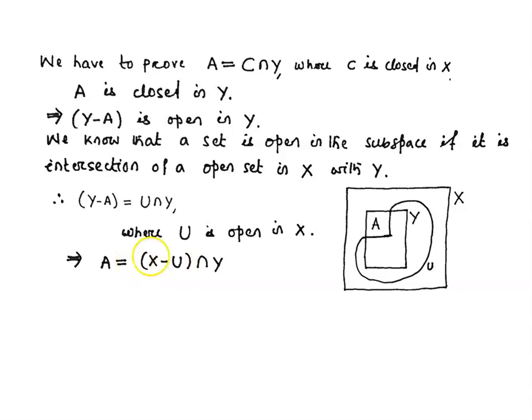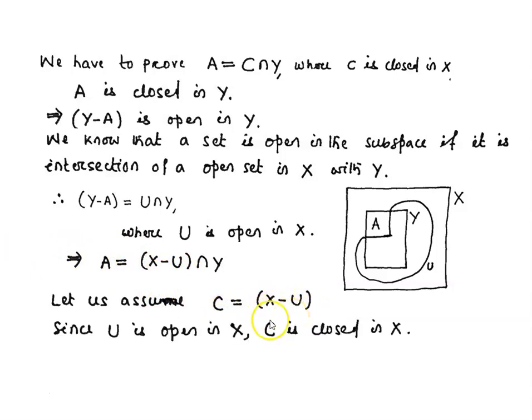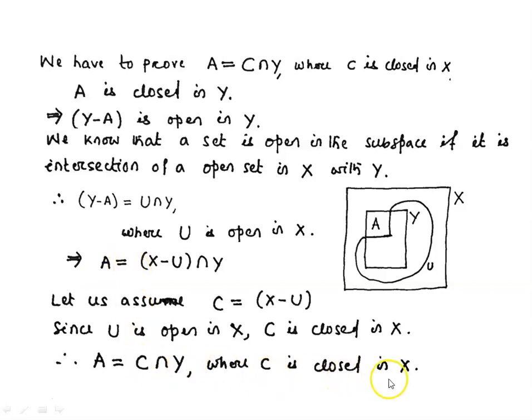Let us assume that this X minus U, which is a closed set in X, as C. C is equal to X minus U, where C is closed in X. So this A is equal to C intersection Y, where C is closed in X. This is the first part of the theorem.